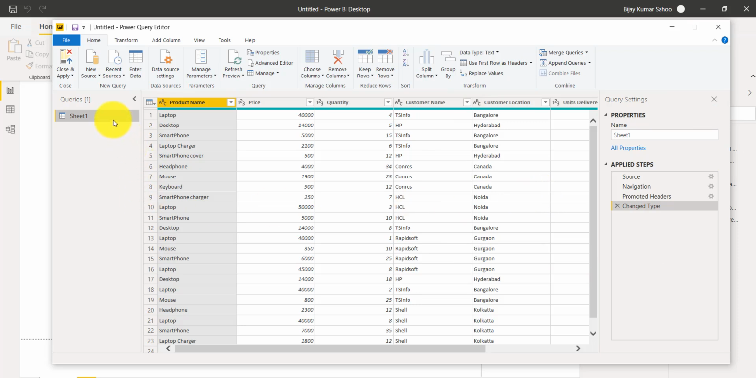If you see here, the left side is the query pane. You can see the queries, the number of active queries, and the name of the query. Those things you can see here in the left pane.